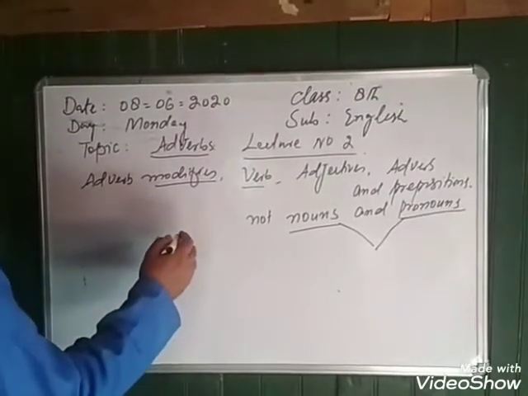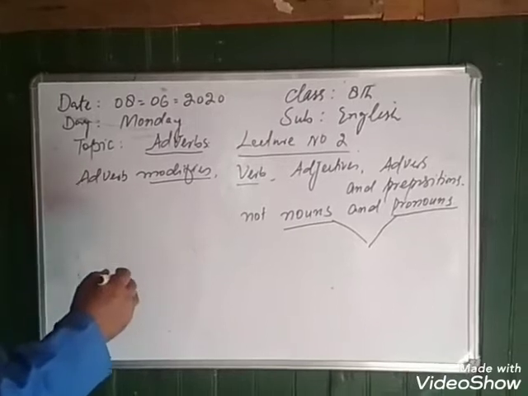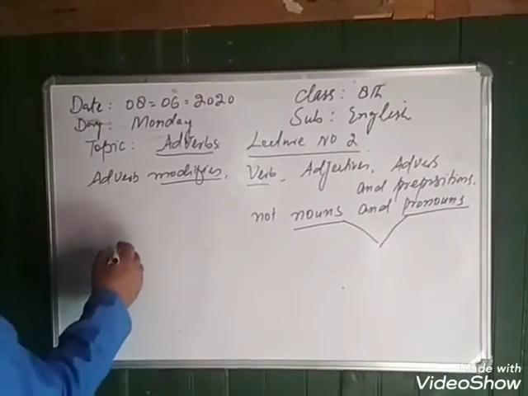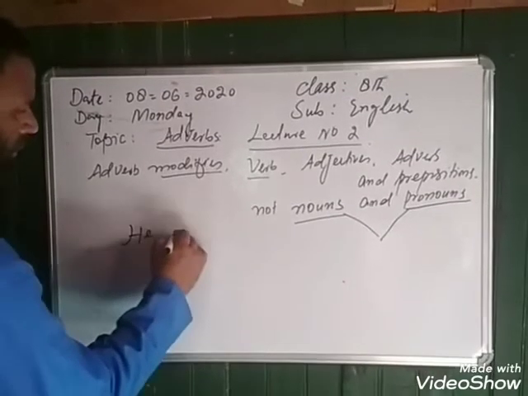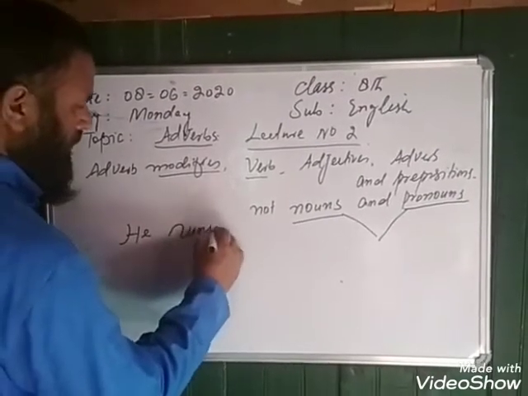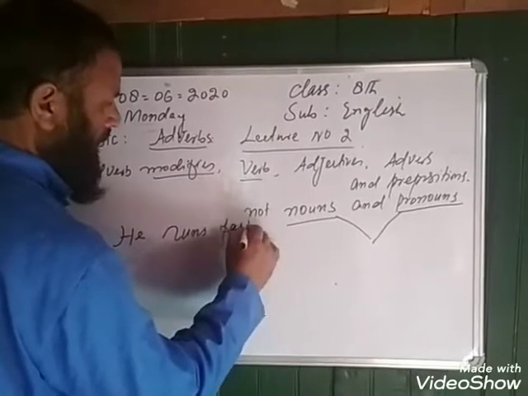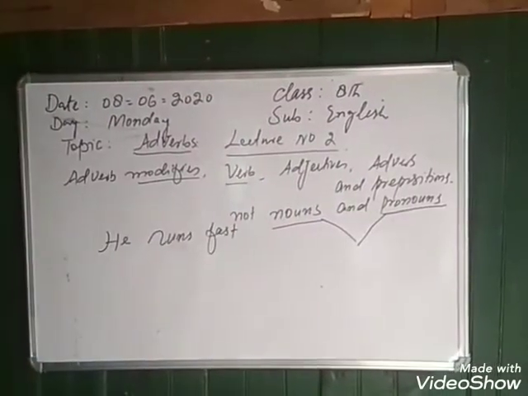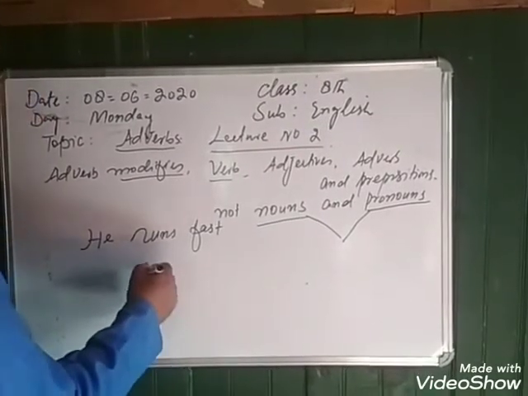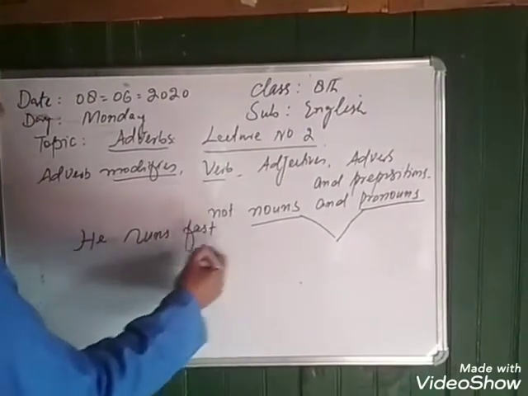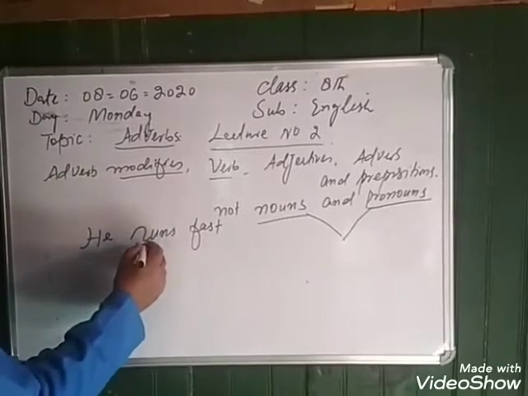So when we talk of a verb, for example, he runs fast. And it is a correct use that after verbs we use adverbs.